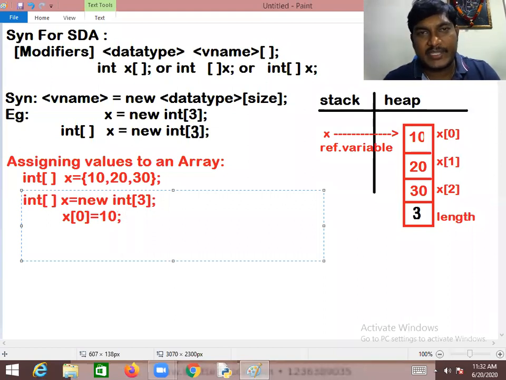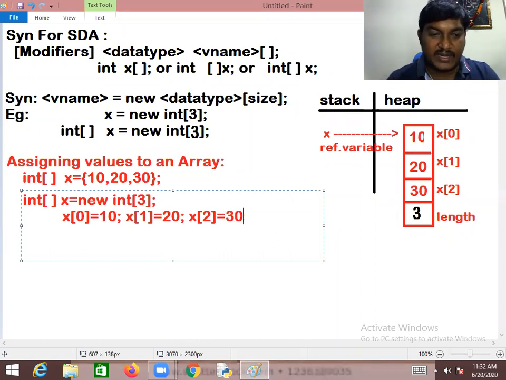But this approach is good if you want to assign the value to a particular block. Now the 10 is assigned to x of 0, the 20 is assigned to x of 1, and 30 is assigned to x of 2, like this. That is the way. Now what is my requirement? If you want, you can also assign the value to the particular block.